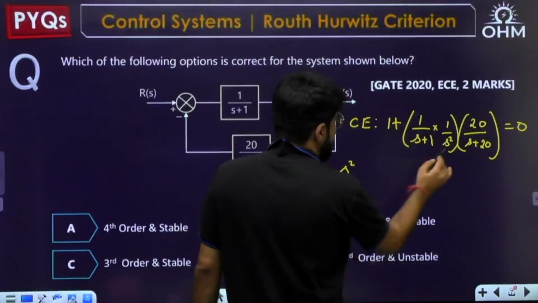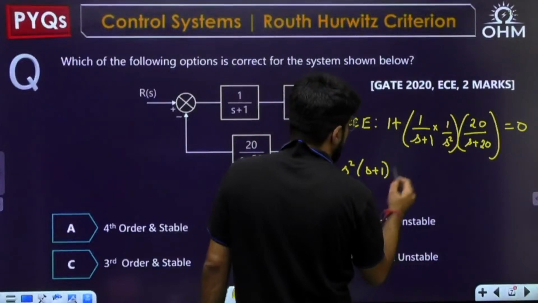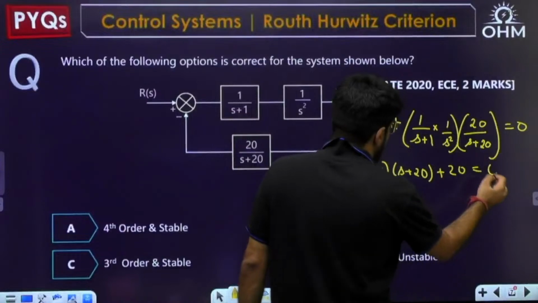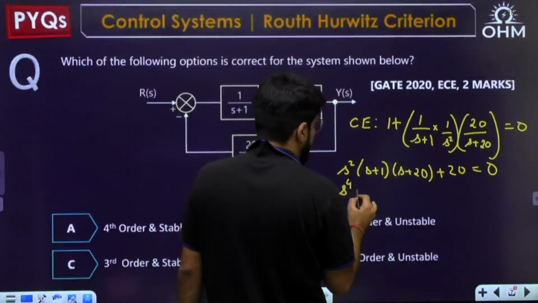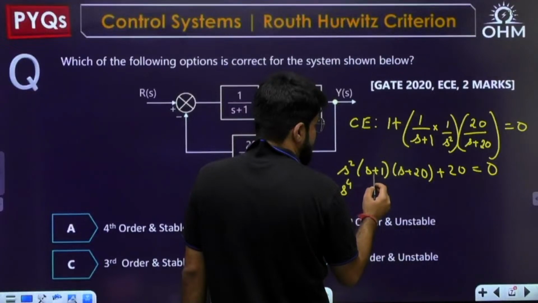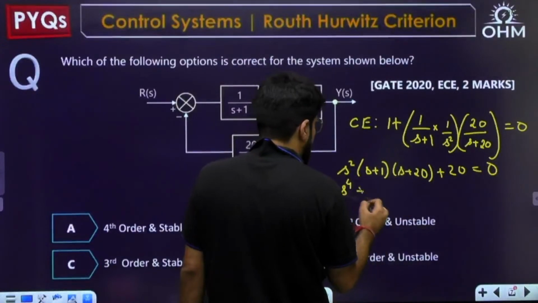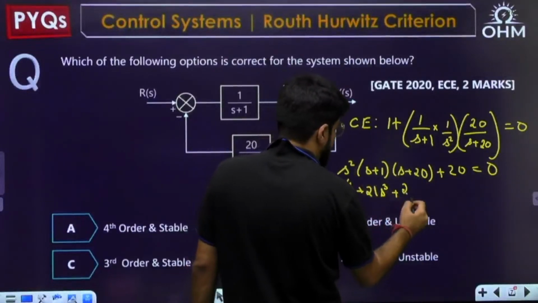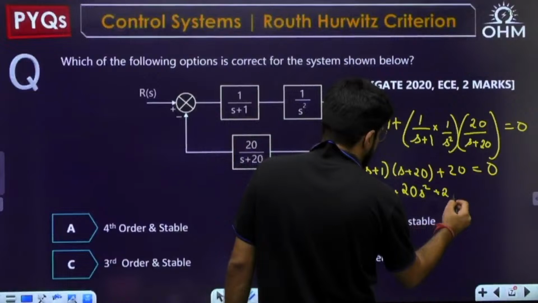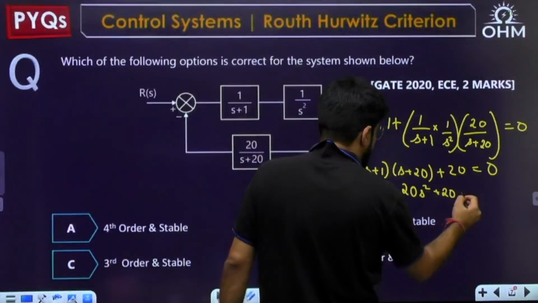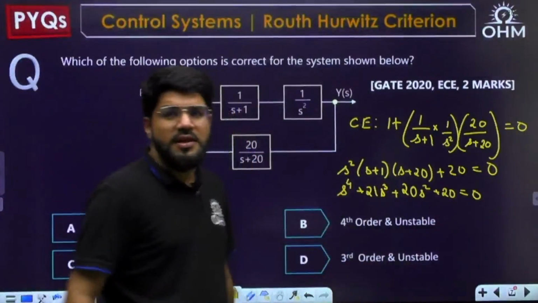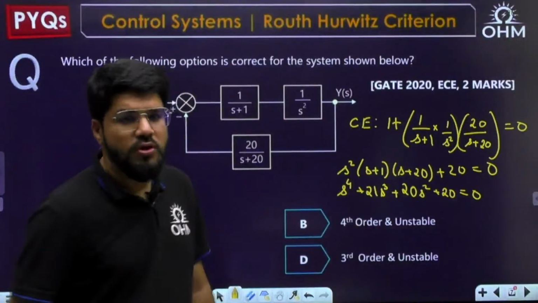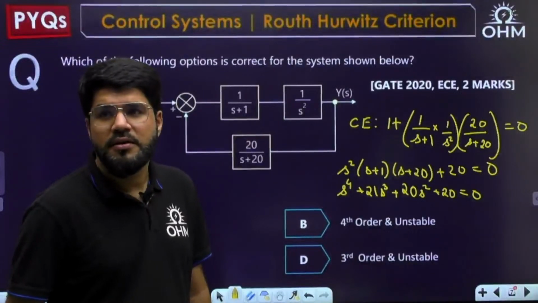So what is the equation? s square (s plus 1)(s plus 20) I have multiplied throughout. Then what I am left with is plus 20 equal to 0. So let's solve it. s power 4, then 1 plus 20, 21s, into s square, so 21s cube. Next, 1 into 20, 20 into s square, plus 20 equal to 0. So definitely it's fourth order. That is what we are able to know. It is fourth order. And other than the fourth order condition, one more thing.